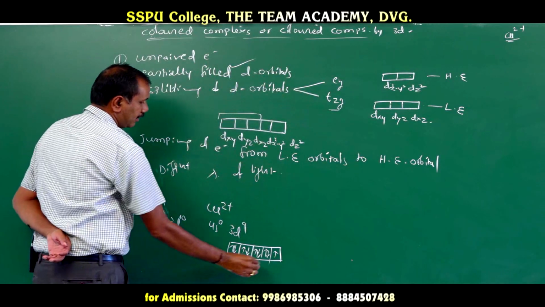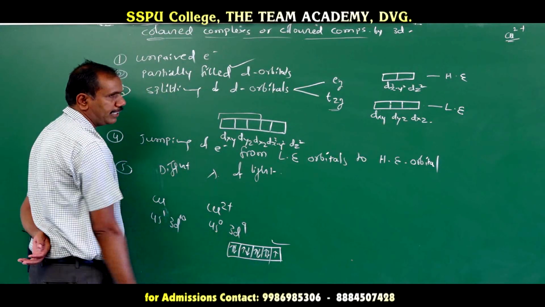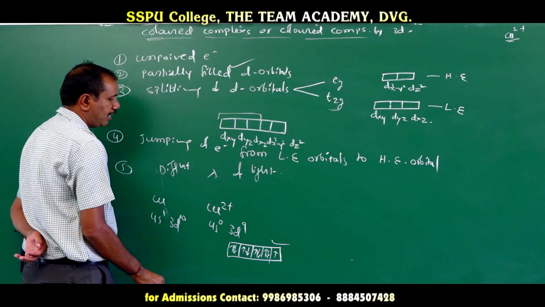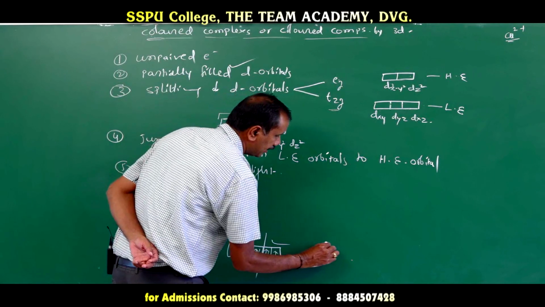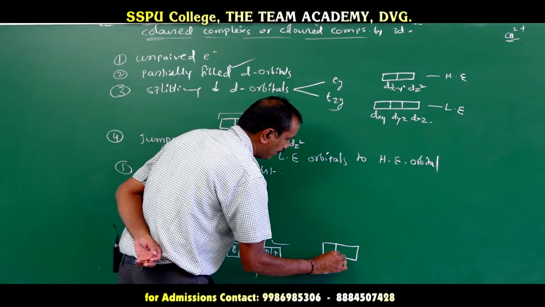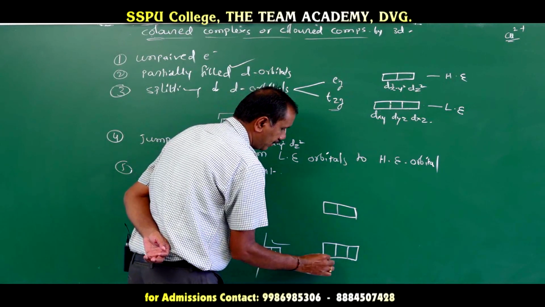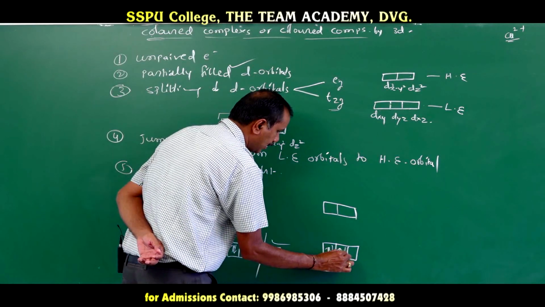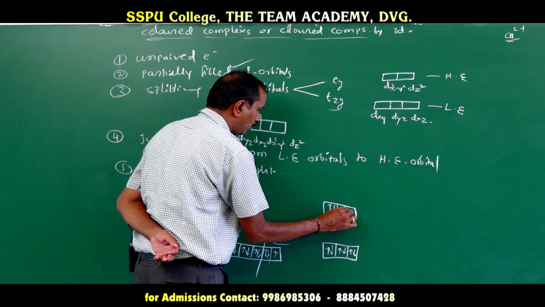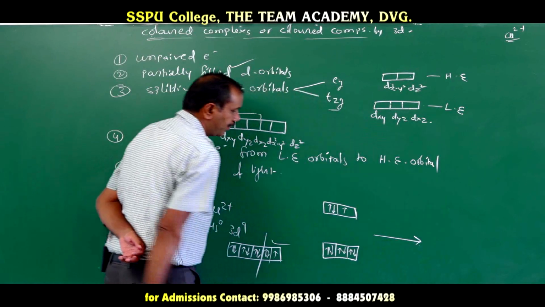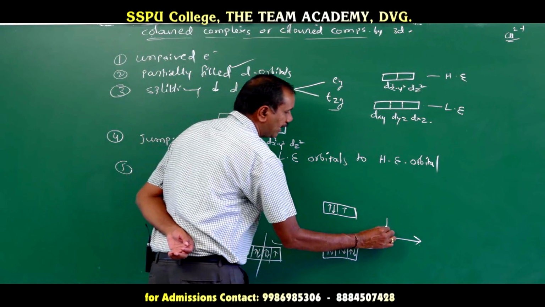Okay? Then, second condition, there is a presence of what? Unpaired electron. So, if there is a partially filled orbital, then there is a presence of unpaired electron. Then, these sets of orbitals can split up into two sets of orbitals. So, that is the t2g set of orbitals and eg set of orbitals. When that substance is exposed to sunlight, these orbitals split into t2g and eg sets of orbitals. So, in presence of what? Sunlight,